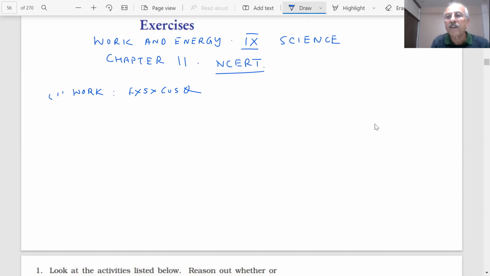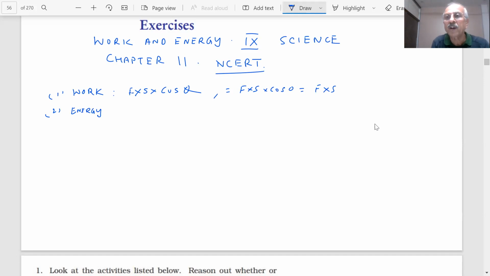When force is applied and displacement is in the same direction, then theta becomes zero. And what we said, F into S into cos of 0, which is 1, gives F into S. So when force and displacement are in the same direction, we can calculate the work as force multiplied by the distance, students. Then we discussed with you that work done on an object will be 0 if the force is perpendicular to the displacement. And we then discussed with you what is energy.